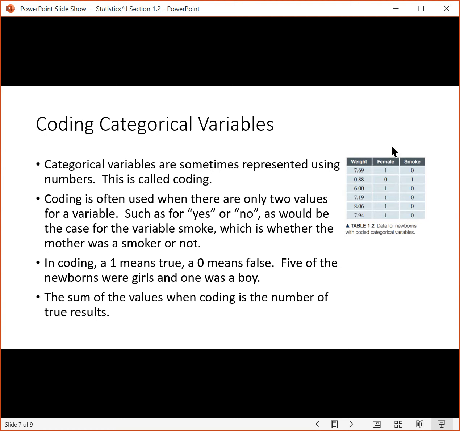Let's take a look at this. What we've got is a variable female and a variable smoke. You notice we've got zeros and ones. When you see zeros and ones, that typically means you've got coding.